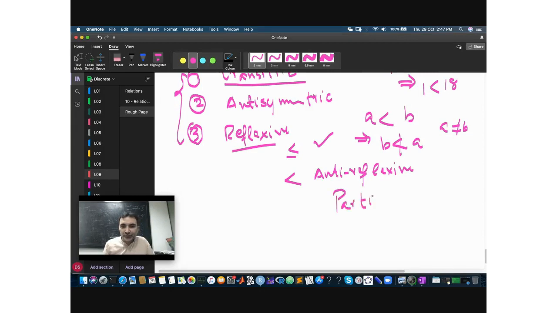Partially ordered sets. You'll see this word a lot on the slides, I guess. Ordered set. Okay? This is actually not a set, this is a relation. We call it partially ordered set because there is a set and there is a relation.